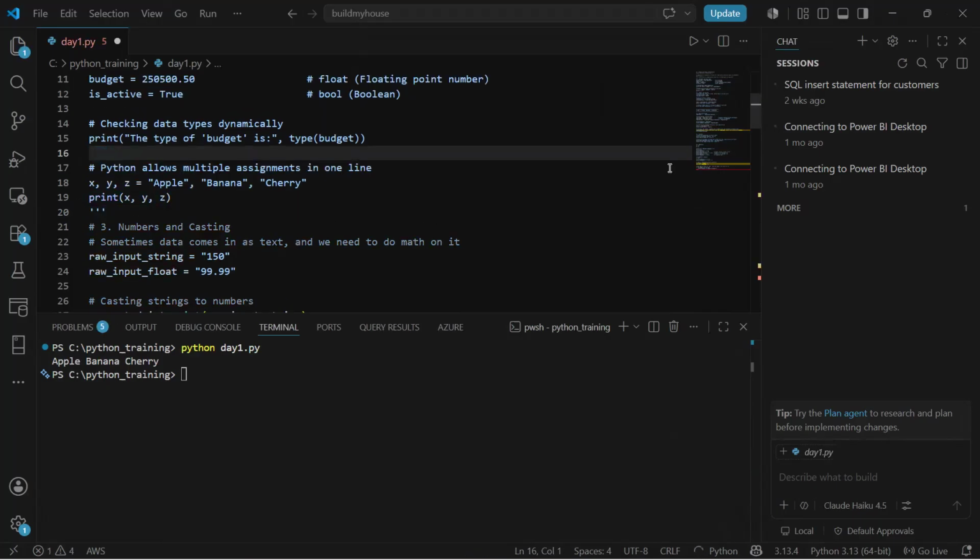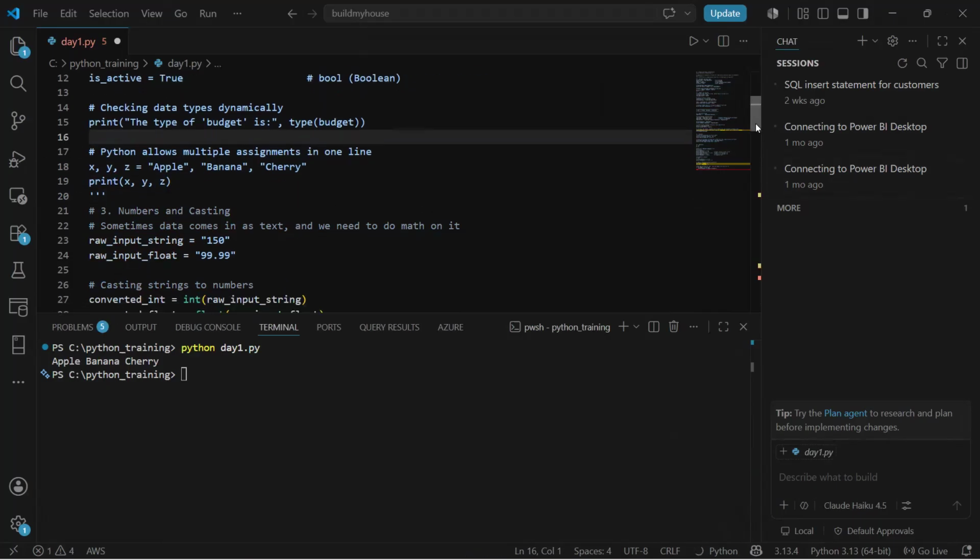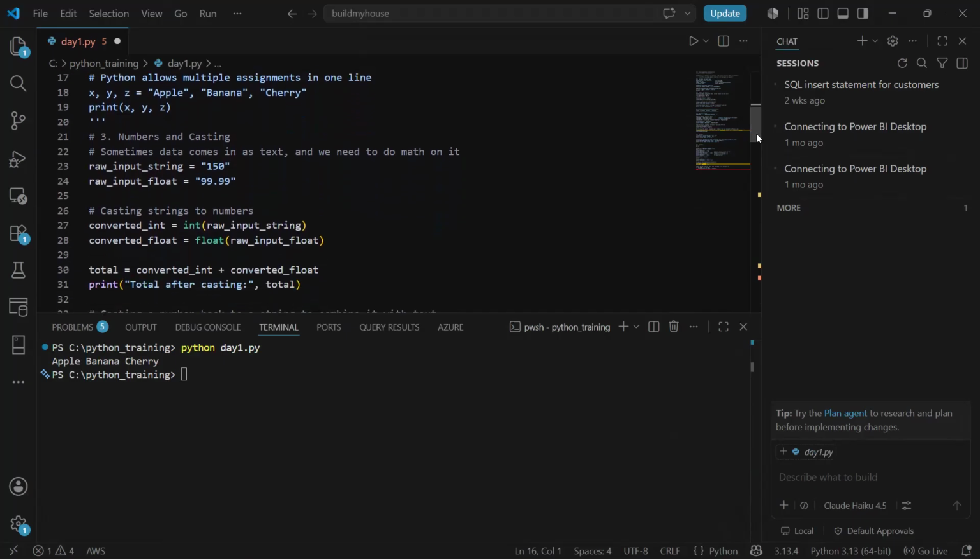Next, we will take a look at numbers and casting. Basically, if I'm creating a variable where I'm defining a number, but I provide the number in quotations, then by default the data type of this variable is a string. Same goes for the other one.